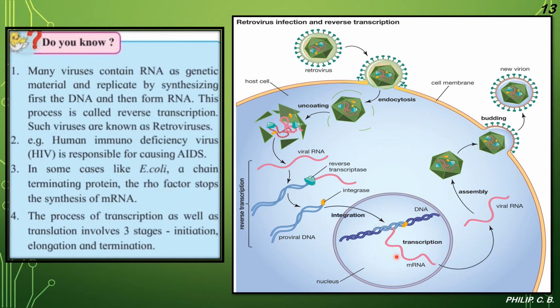Then by transcription, mRNA forms viral RNA, then again it assembles the outer coat which was shed during its entry. Then again the assembly takes place, as opposed to uncoating, here it is recoating we can say, and then by exocytosis it exits from our cell, and by budding more cells are formed and a new virion is formed. That's how it multiplies in the body.